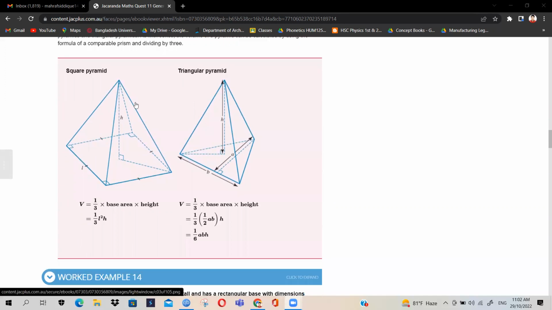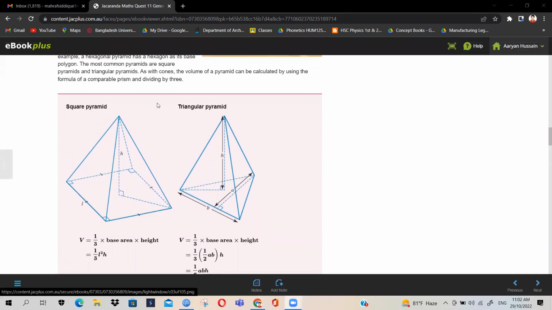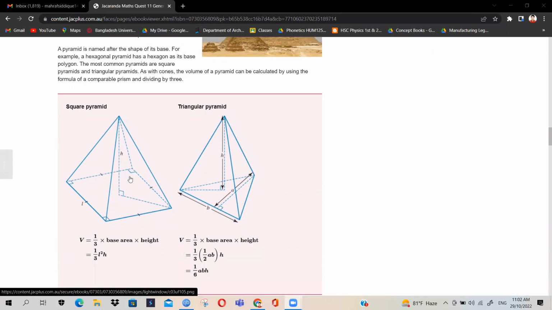Now, for calculating the volume of a pyramid, what you are going to do is calculate the surface area and multiply it with the height. In case of all the solids, we have seen that. So it will change based on whatever surface area we are taking. Say in case of square pyramids, it will be the square surface area times the height.